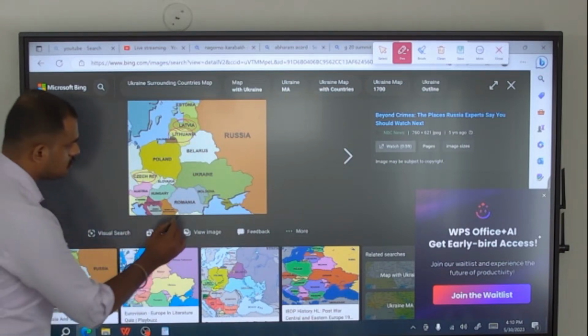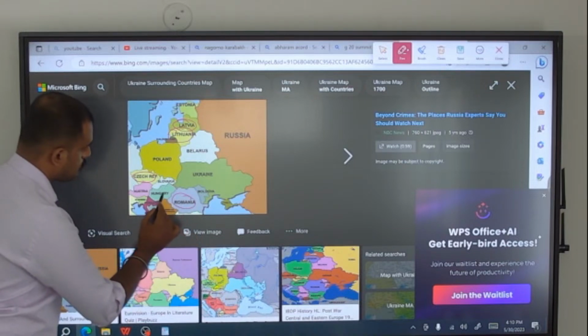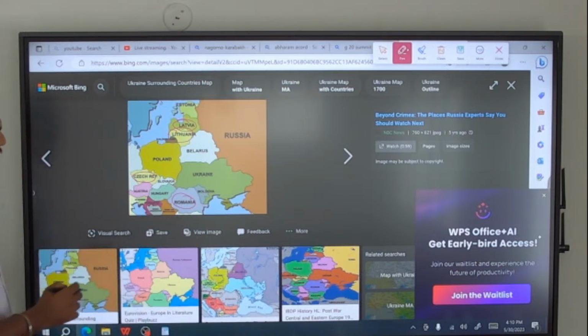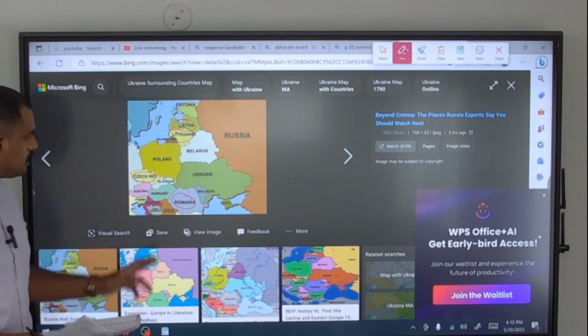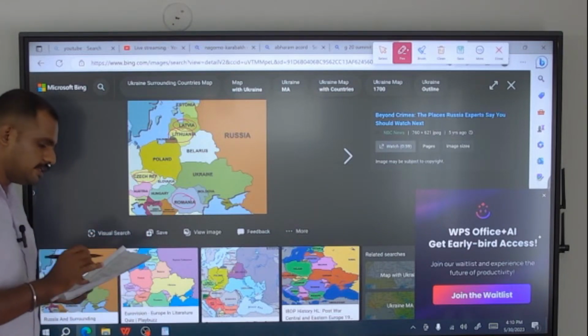Fourth is Romania. Yes, Romania is a border country. So only two countries share land borders with Ukraine from the list of countries which UPSC has given. So the answer is only 2.